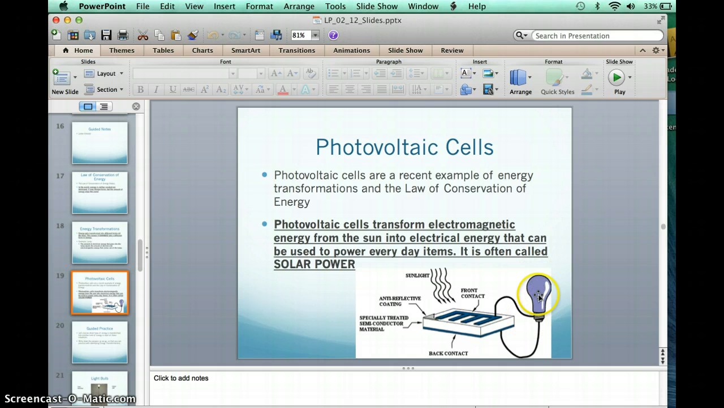Right here, if we were going to use it to turn on a lamp, we would be changing it not only to electrical energy, but also to electromagnetic energy again, which is the light waves coming from the lamp. So these again are just continuous energy transformations. Energy is always being changed from one form to the next.